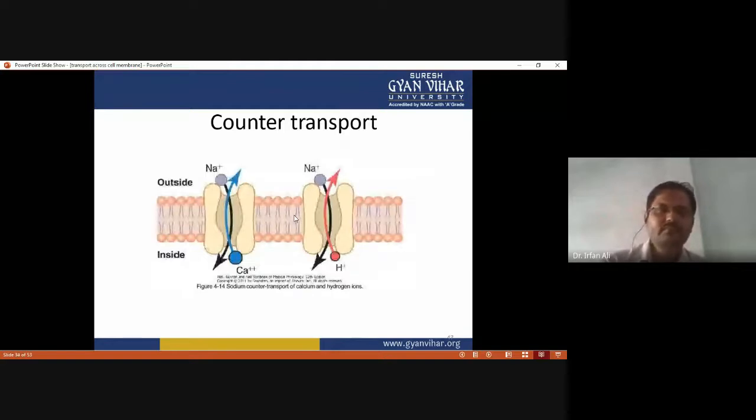So this figure shows counter transport: you see sodium get inside while at the same time calcium transports out. And in the other figure, sodium transports in while the hydrogen ion transports out. Okay, so this is called counter transport. So sodium counter transport is on the left side, and calcium hydrogen counter transport is on the right side.